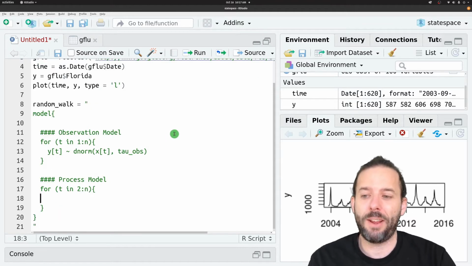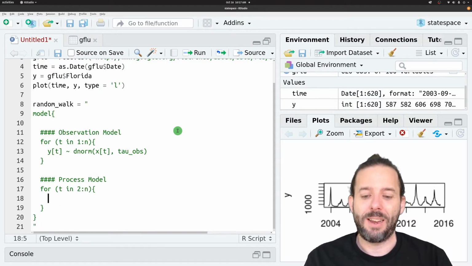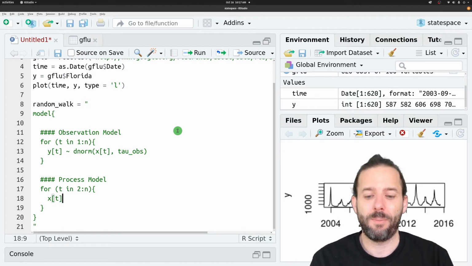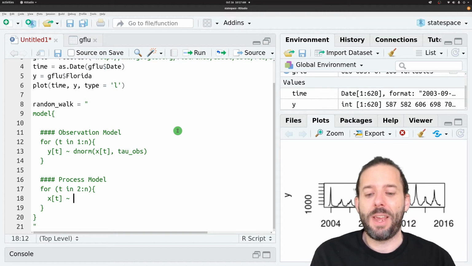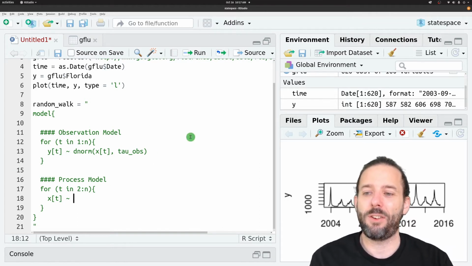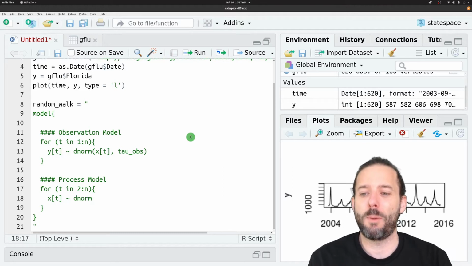We've got our curly brackets. And now we'll say that x, because this is our latent variable, this is our actual amount of flu, square brackets, at time t, is related to, and now again, we'll write this in this new probability notation. So we'll say dnorm of x at t minus 1, right?